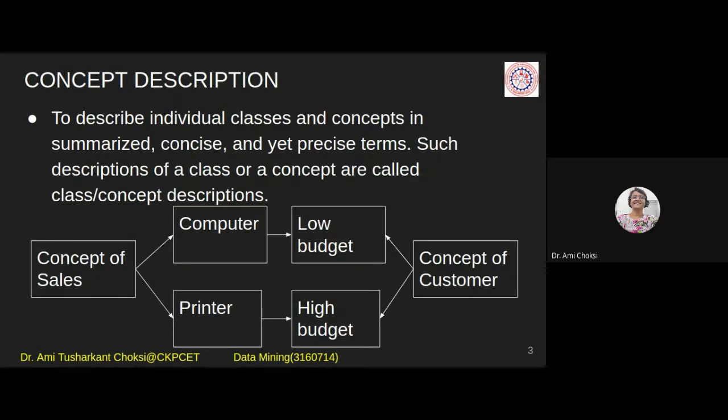Concept description, where we have the description of a particular concept, right? For example, the concept of cells. Let us consider that cells have computer and printer, right? So whatever are the related things we are putting. Here you can say low budget, here we can say high budget. That is from the concept of customer, right? So both the concepts are merged here in the way that this concept needs to have this particular concept, right?